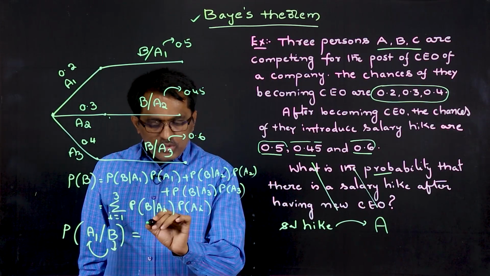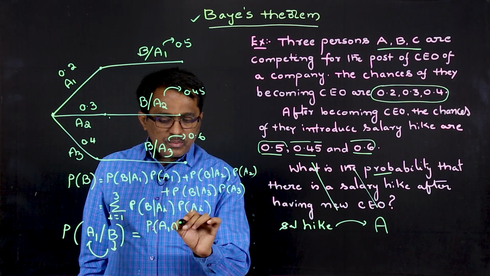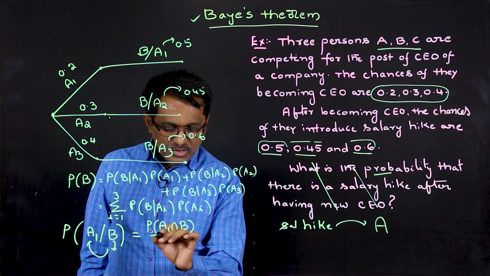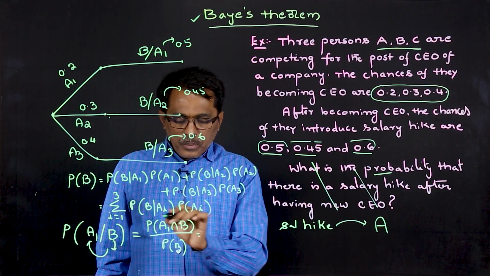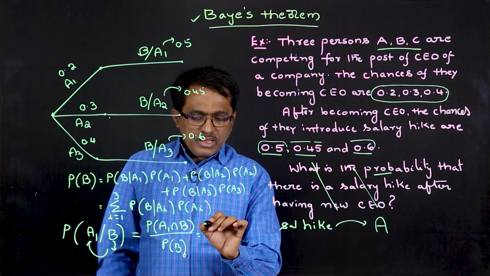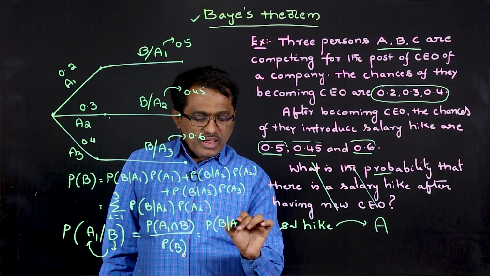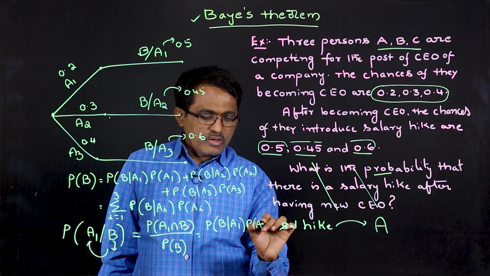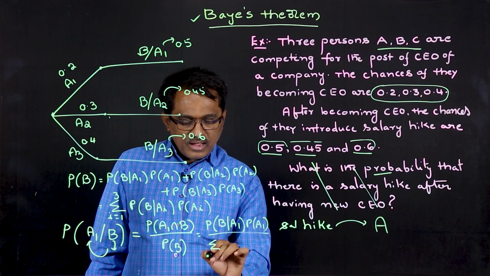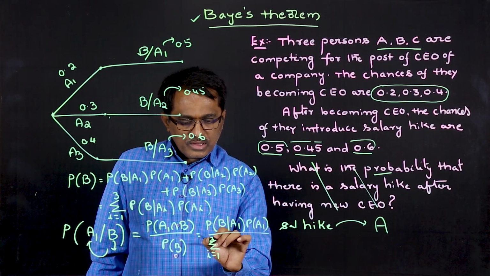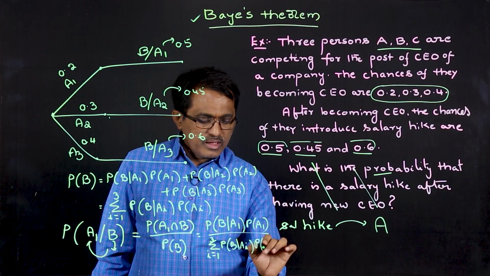Now, by using the basic definition of conditional probability, this we can write as P of A1 intersection B by P of B. And as discussed, P of A1 intersection B can be written as P of B given A1 into P of A1, divided by the total probability P of B, which we already had, summation i equal to 1 to 3 P of B given Ai into P of Ai.